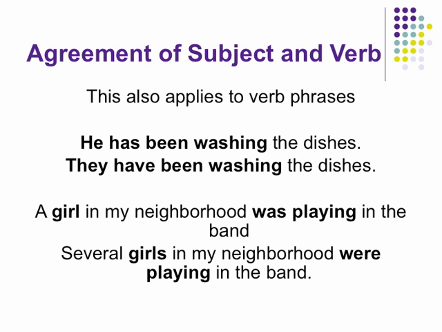This also applies to verb phrases. So look at the examples here. He has been washing the dishes. In this case, the verb phrase is has been washing. That has to be singular because I'm only talking about one person, he. He is the subject. Has been washing is the singular verb phrase. They have been washing the dishes. In this example, I'm talking about more than one person, they, so the subject is plural, therefore the verb phrase also has to be plural.